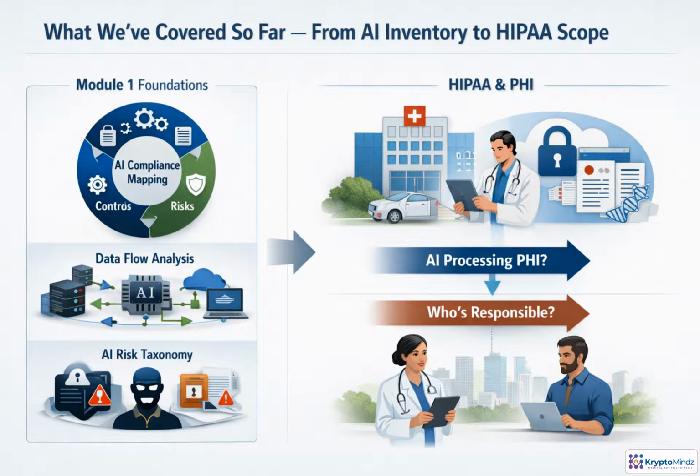You've already built the core mapping toolkit. Identify the AI system, trace the data flow, and classify AI-specific risks. Now we'll apply that toolkit to HIPAA. The key questions are simple but critical. Does the AI touch PHI, and which organization is accountable?